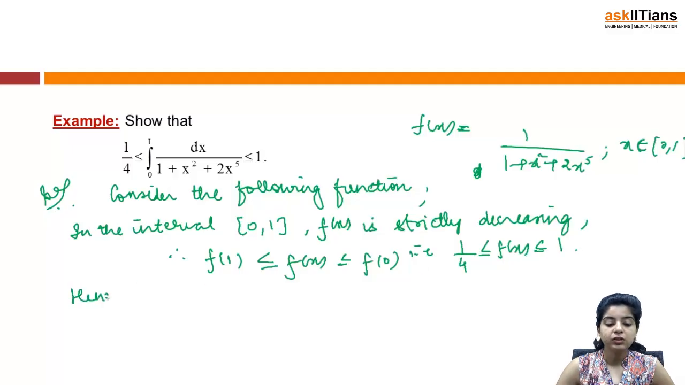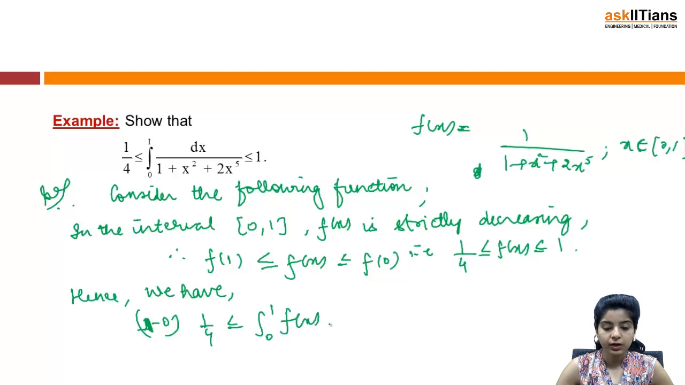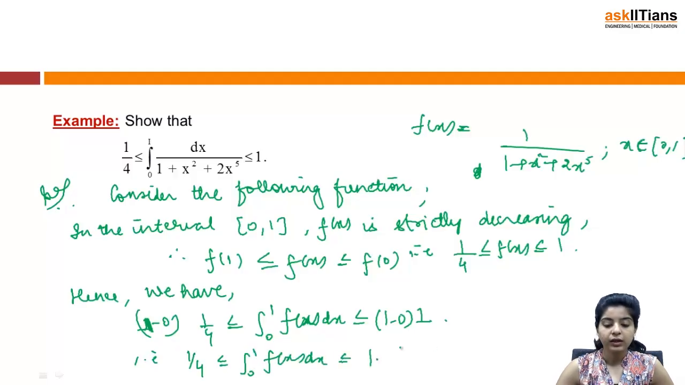And hence, using the point that we have just now discussed, we have 1 minus 0, this is 1 minus 0, 1/4 will be less than equal to integral 0 to 1 f(x) dx, and this will be less than equal to 1 minus 0, 1. That is 1/4 is less than equal to integral 0 to 1 f(x) dx is less than equal to 1, and this is the desired result.